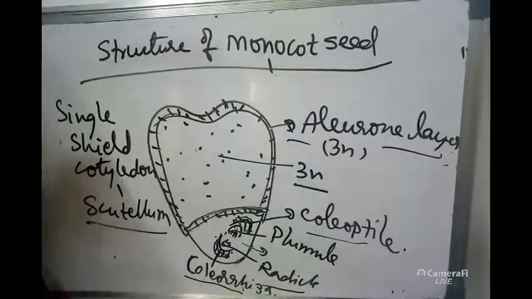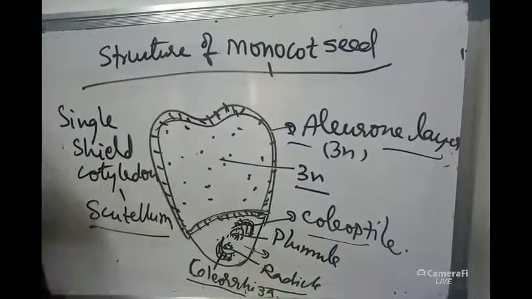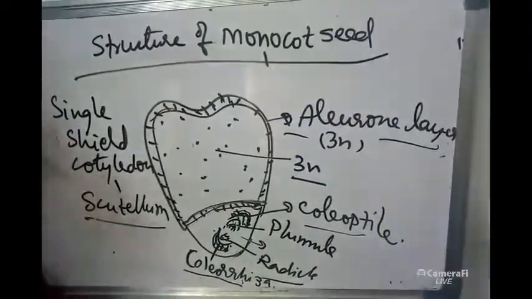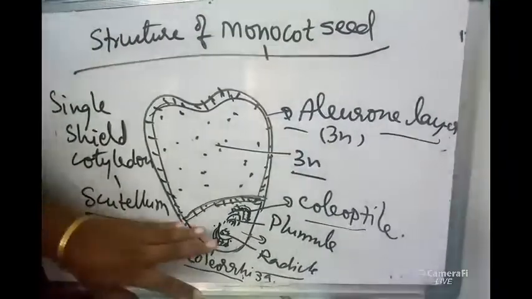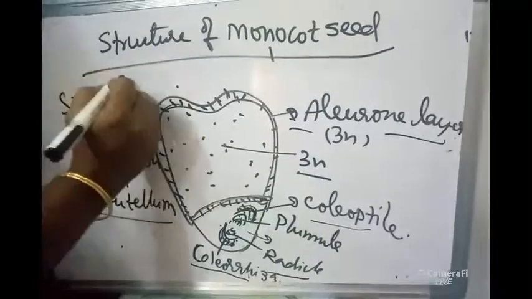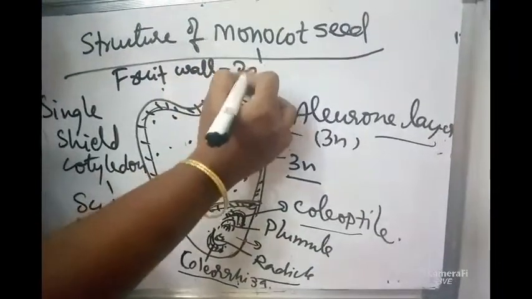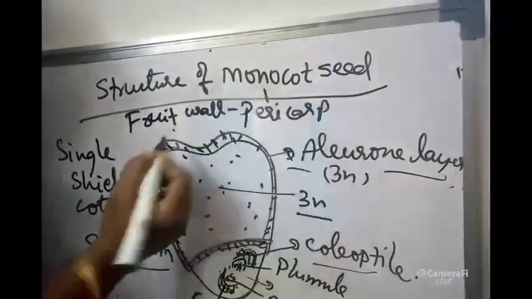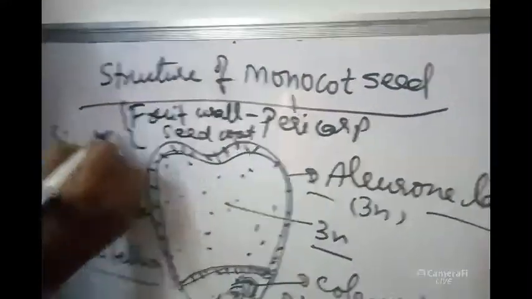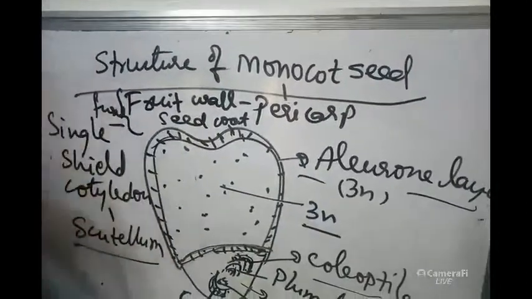So the very important structures present in monocot seeds are: a seed will have a seed coat as usual. A single shield-shaped cotyledon will be present, the scutellum. Fruit wall and seed coat, I think you know the difference. Fruit wall is also known as pericarp. Pericarp and seed coat are both fused in Oryza sativa, maize, like this, Poaceae members or Gramineae.